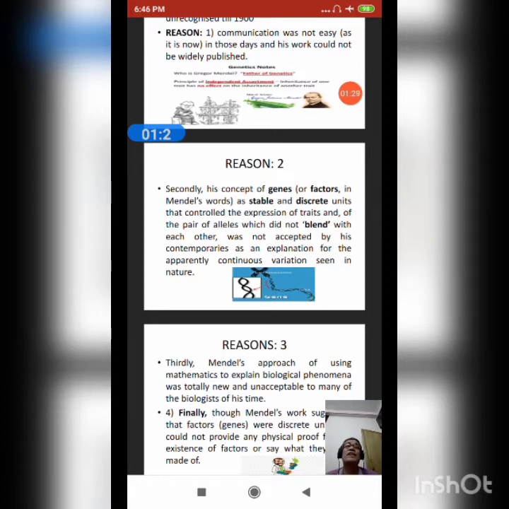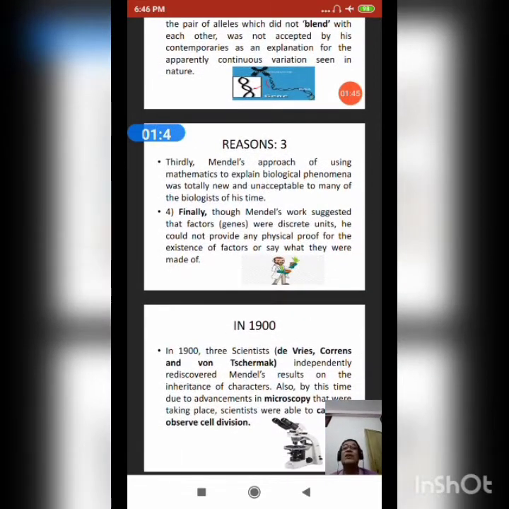Reason two, his concept of genes or factors as stable and discrete units that control the expression of traits, and of pairs of alleles which did not blend with each other, was not accepted by his contemporaries, because they sought an explanation for the apparently continuous variations seen in nature. Next, reason three: Mendel's approach of using mathematics to explain biological phenomena was totally new and unacceptable to many biologists of his time.